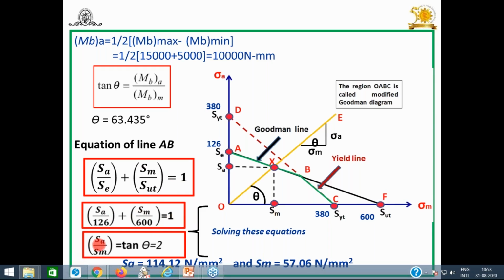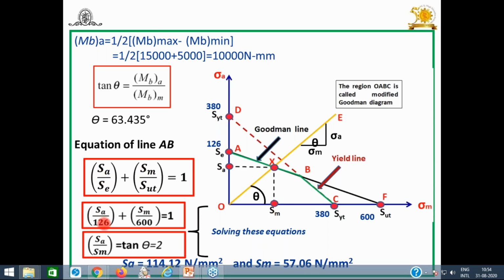So what you will get? Another relation here. For this point, if you are going to find out tan theta, you will get SA upon SM is equal to tan theta. And this tan theta is equal to MBA by MBM. You know the value of MBA and MBM. You will get tan theta is equal to 2. Therefore, SA by SM is equal to 2. And you have two equations now. Because the point which is coming on AB is a Goodman line, apply the equation of Goodman line, SA upon SC plus SM by SUT is equal to 1.